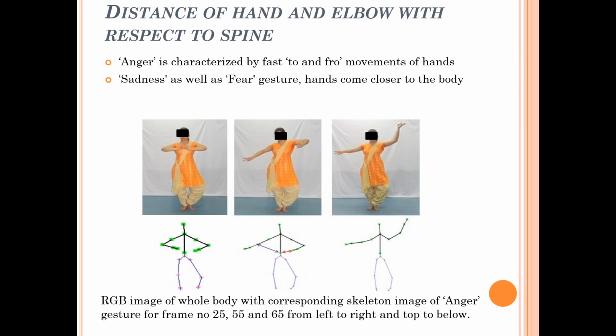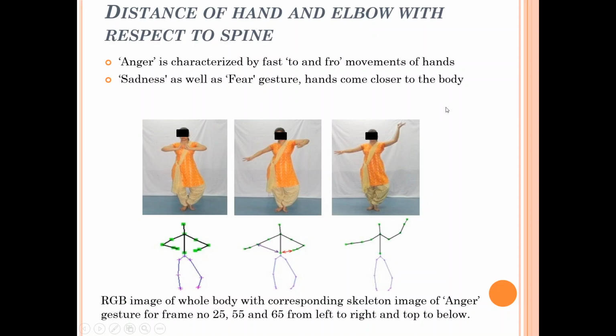Now let's talk about the feature extraction part. Let's take these particular 3 images. These are the 3 RGB images, and these are the 3 skeletons generated by the Kinect sensor.